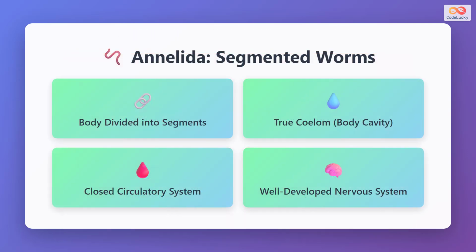Annelids, or segmented worms, represent the most advanced worm phylum. Their defining feature is a body divided into repeated segments, which you can see as rings along their length. They possess a true coelom, a body cavity completely lined with tissue derived from mesoderm. This allows for more sophisticated organ development and body functions. Annelids have a closed circulatory system where blood flows through vessels, unlike the open systems or absent systems in other worm groups. They also have a well-developed nervous system with a brain-like structure and nerve cord running the length of their body.